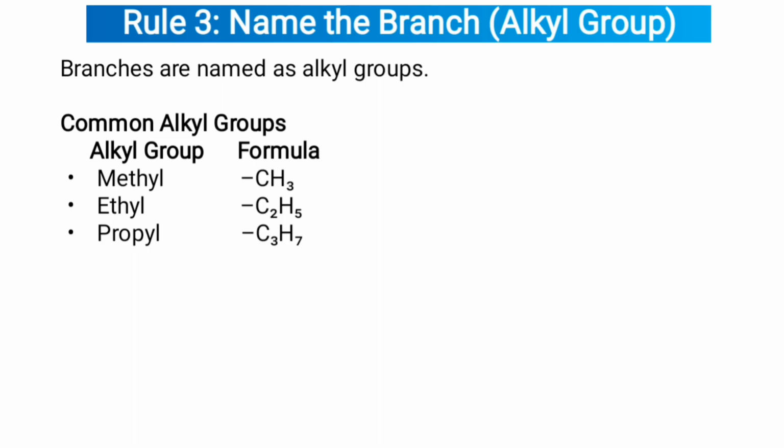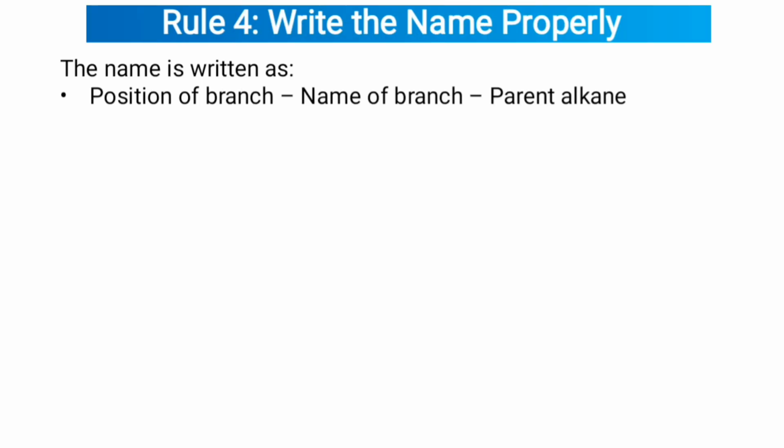Common alkyl groups and their formulas: methyl, CH3; ethyl, C2H5; propyl, C3H7. Rule 4: write the name properly. The name is written as: first the position of the branch, then the name of the branch, then the parent alkane.